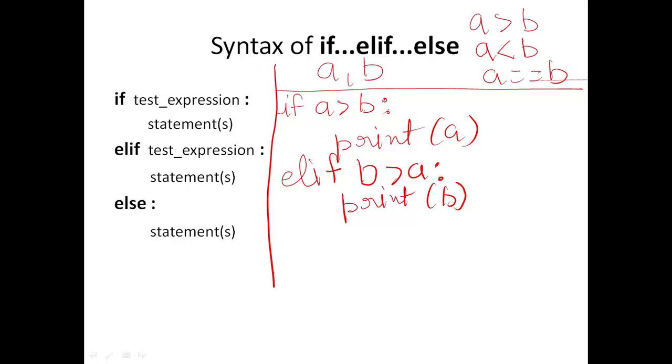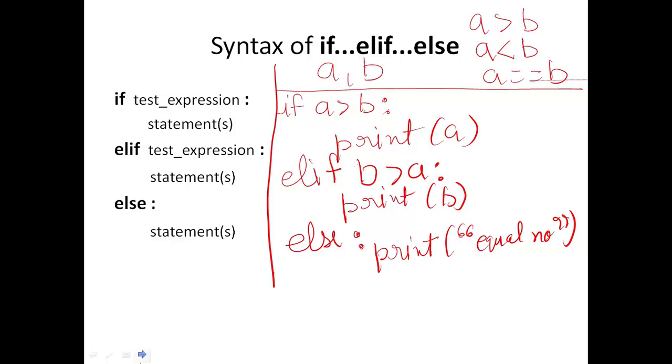That means b is the greater number. Otherwise, if both conditions are false, that means both numbers are equal. So we will just write print "equal number". So that's how this if else statement works in Python.